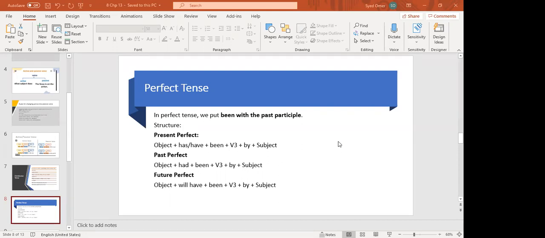Yes, Umema. They had not finished the project. The project had not been finished by them. Good. Past perfect. The helping verb will remain the same. Had, and the third form of verb, obviously it is the third form of verb, so it will also remain the same. You only have to put be.